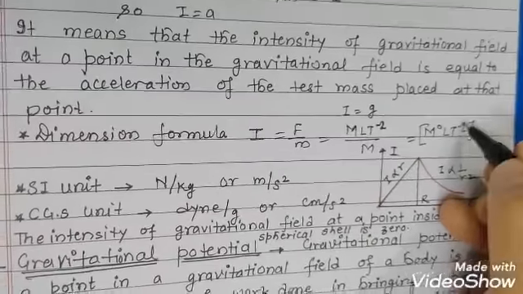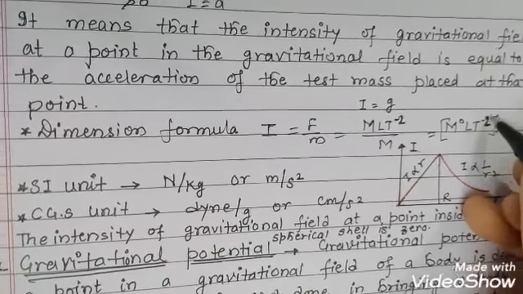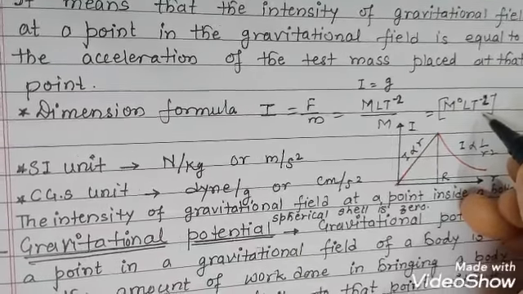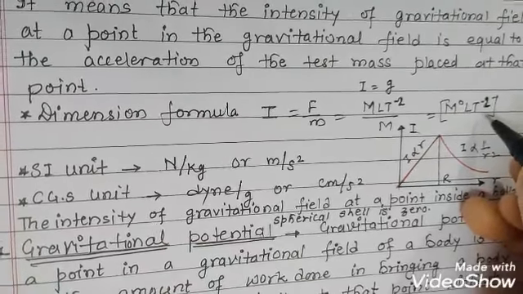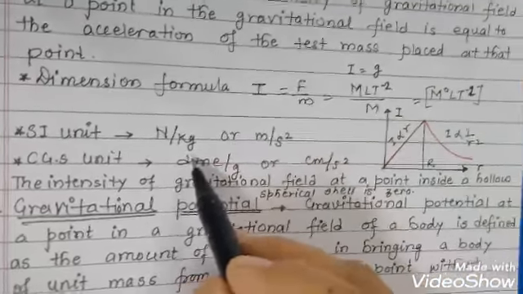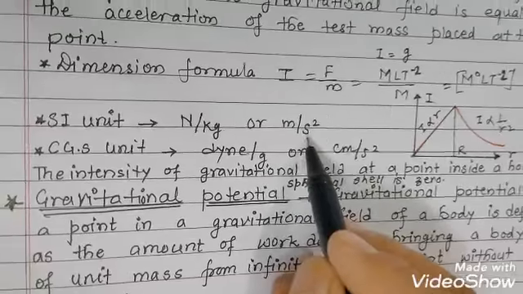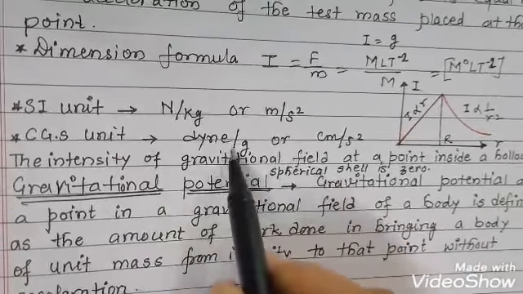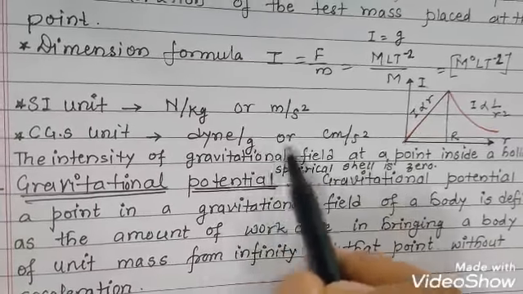It is M^0 LT^-2. Now the SI unit is written as newton per kg or meter per second square. The CGS unit is dyne per gram or centimeter per second square.